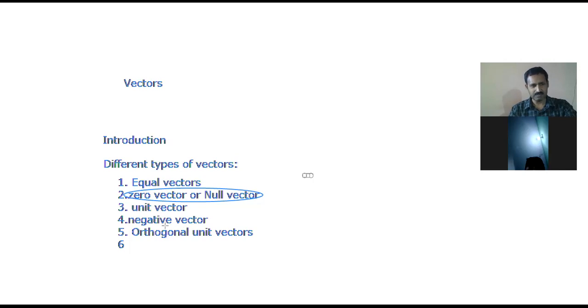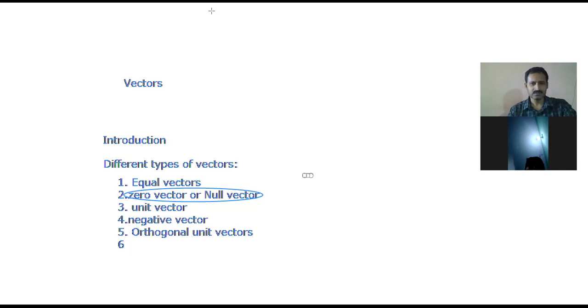Velocity of a stationary object means the body is not moving, so it is a null vector. It has no magnitude, no value. Understand the second one?